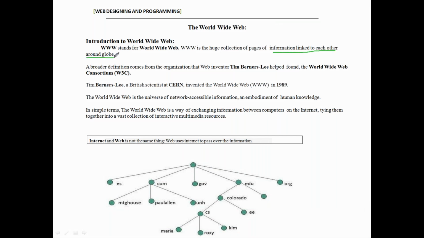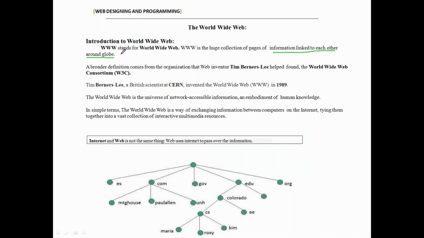So how are they linked to each other? For example, assume there is one website called www.facebook.com. In that website, we have a lot of different web pages, for example the login web page, then sign up, then add images, add status.